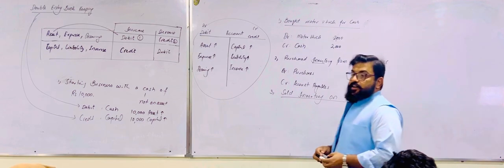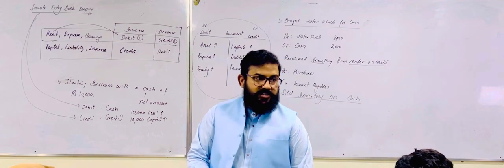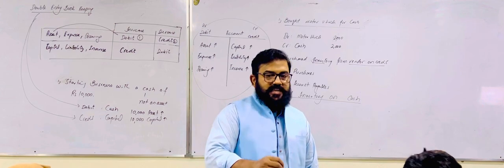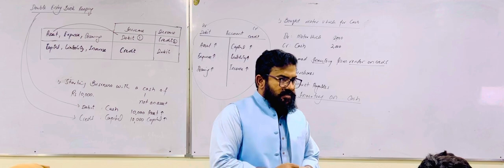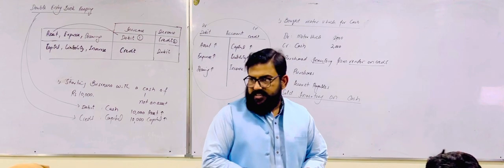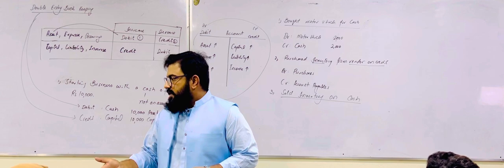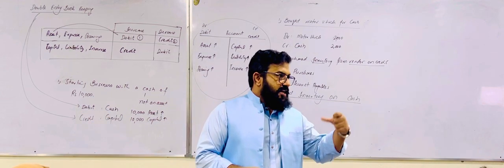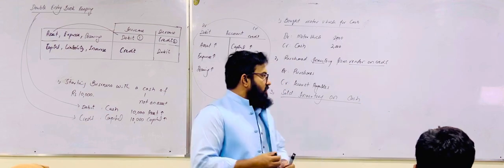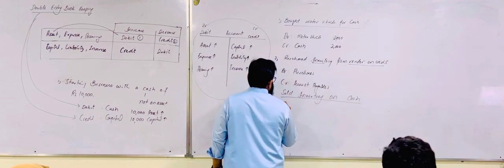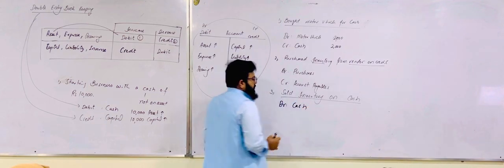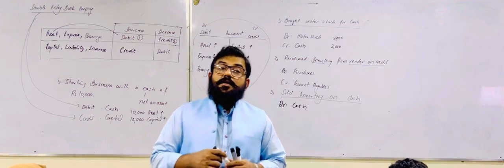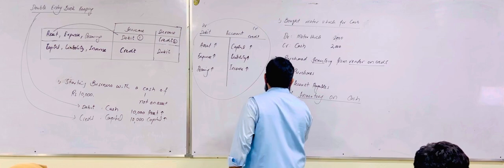We are selling inventory on cash. Whenever you are selling something on cash, whether it is a hotel, whether it is a bookshop, whatever the transaction, if you are selling something on cash, the cash will increase. The increase in cash will be increase in asset, and the nature of asset is debit. So the increase in cash is increase in asset, and increase in asset is a debit entry. So we need to have an entry of cash, and it will be debited. Now the other part of this entry: sales will be credited.